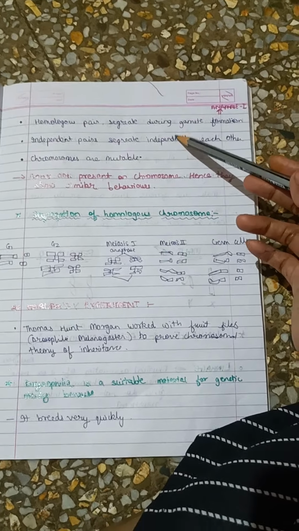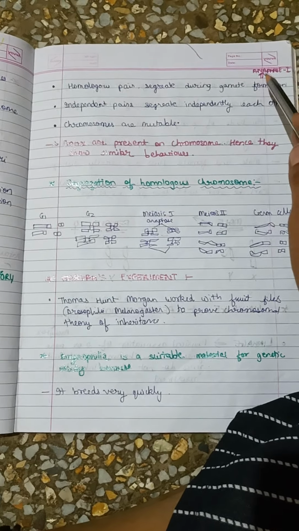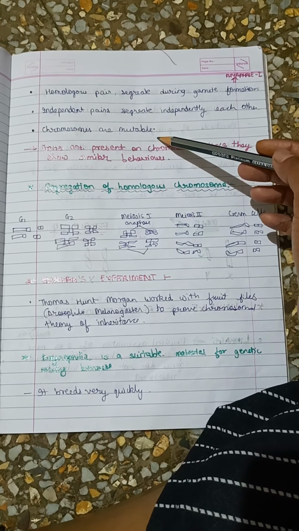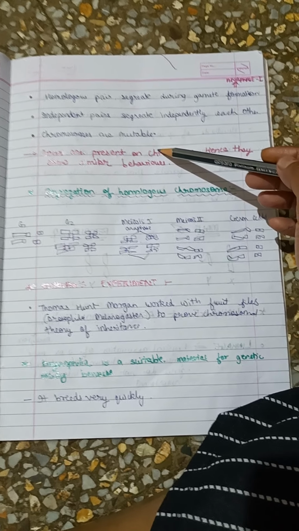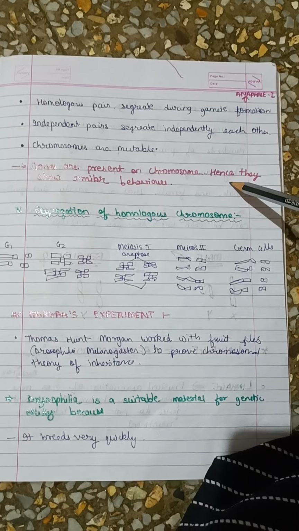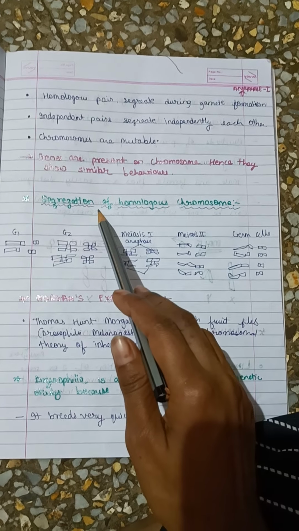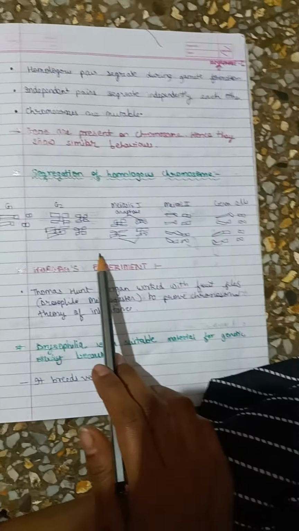Homologous pairs segregate during gamete formation, that is, in anaphase 1. Independent pairs segregate independently of each other. Chromosomes are mutable. Genes are present on chromosomes, hence they show similar behavior. Then comes segregation of homologous chromosomes. Here the diagram of it is shown.